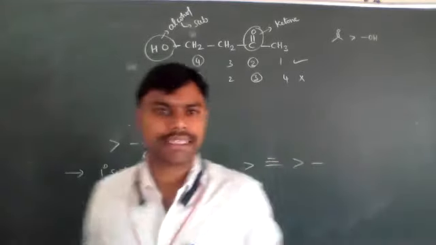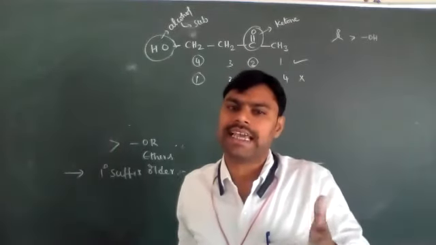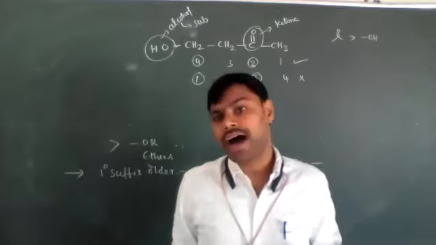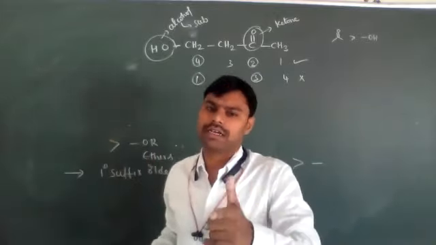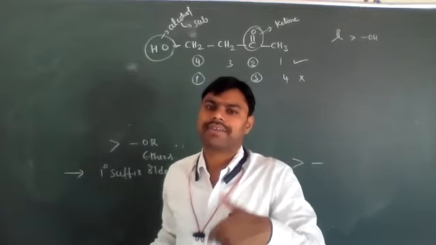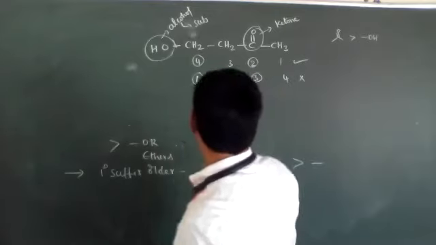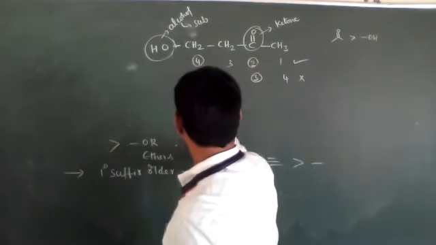Now, according to that, what is the IUPAC name? Alcohols are considered as a substituent. What is its name? We have to call it hydroxy. If alcohol is the major functional group, then the name is alkanol. Otherwise, we have to write hydroxy. Now, its name is 1, 2, 3, 4, 4-hydroxy.